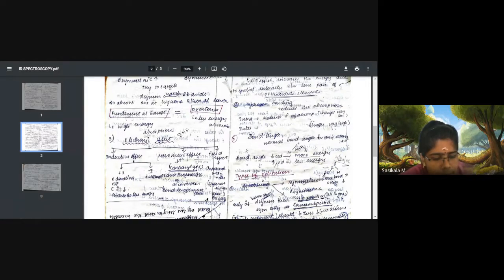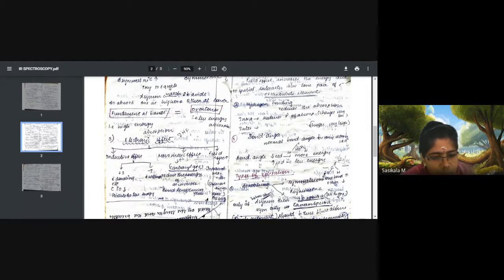When bond strength is increased, frequency also will be increased. So it requires high energy to stretch this bond. So when electronegative groups are attached, vibrational frequency will be shifted towards higher energy, that means towards 4000 centimeter inverse.